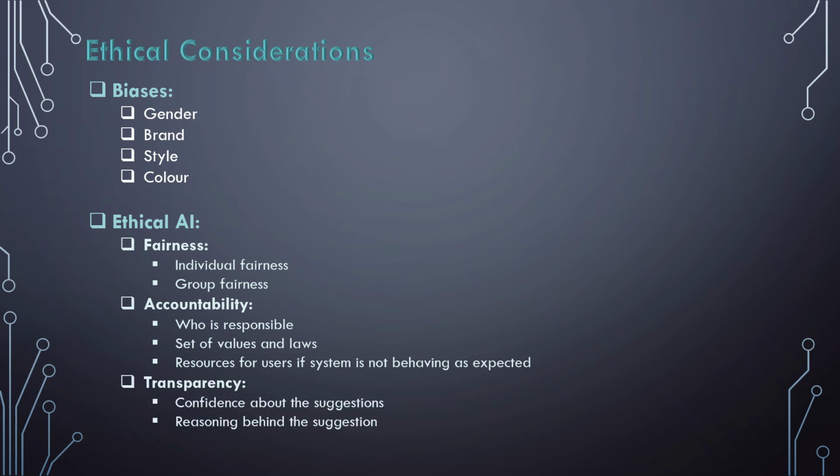Transparency can be achieved by two things. One, sharing the details about how confident the model is about the suggestion, as discussed in the example in the previous slide. And two, a short explanation about how the model reached this outcome. Like in the example in the earlier slide, for something different, the suggestion was asking if the user wants to try something new.